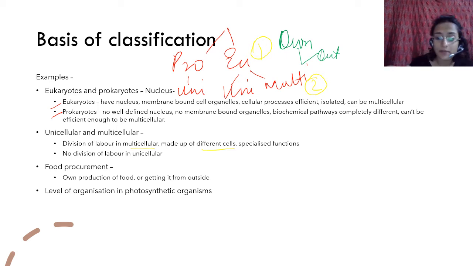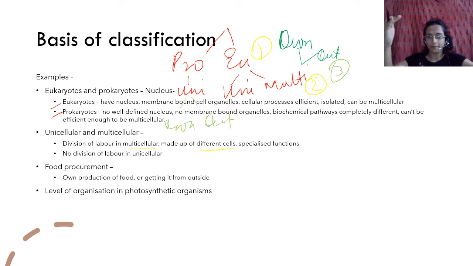So this can be the third level of classification. So what have we done? प्रोकैरियोट से यूनिसेलुलर में आ गए. इसमें भी you can have a difference कि वो own करता है या outside से लाता है. You can have that difference. So you can just keep differentiating or dividing all these groups into smaller groups based on certain other differences that are not as basic as the one above them.